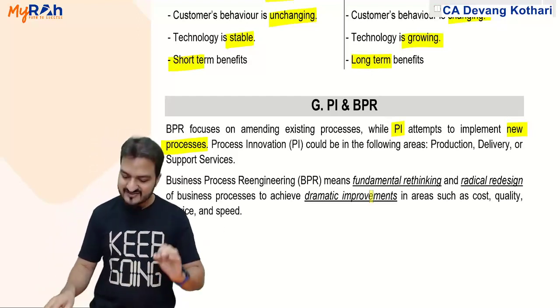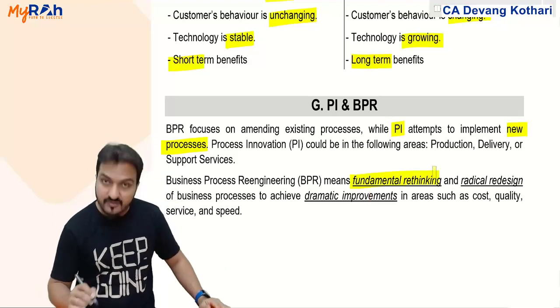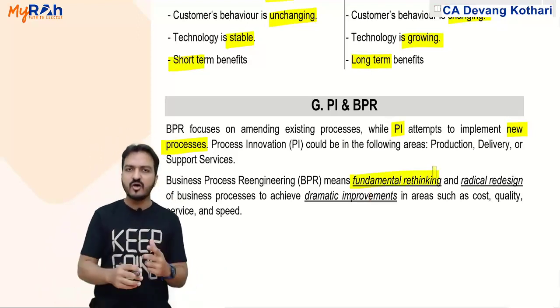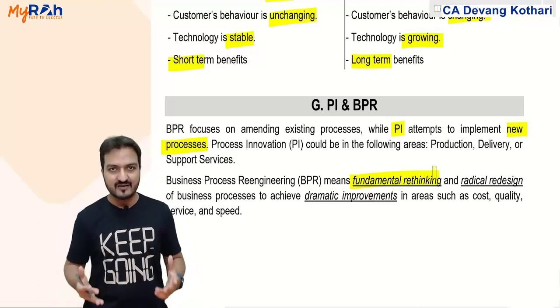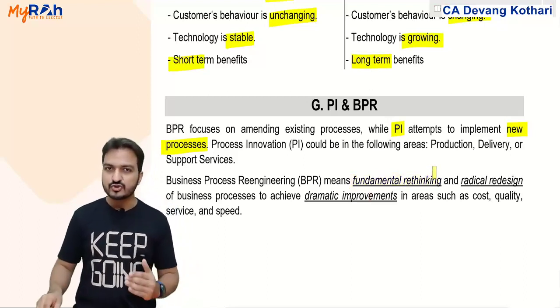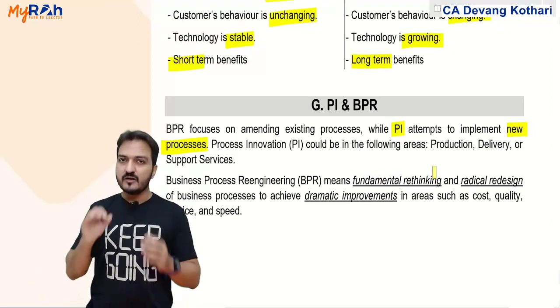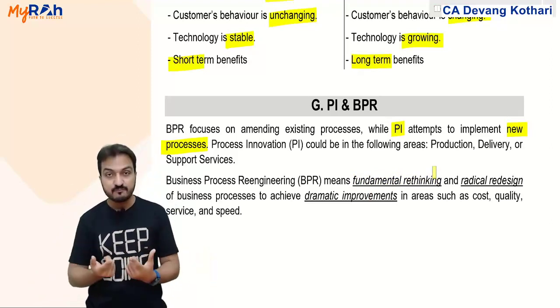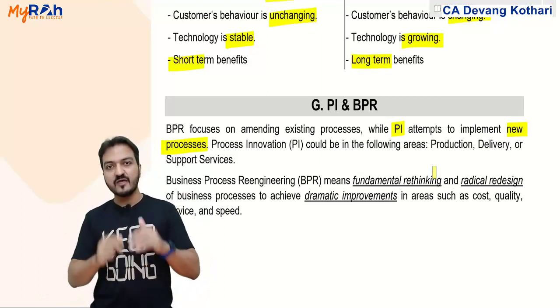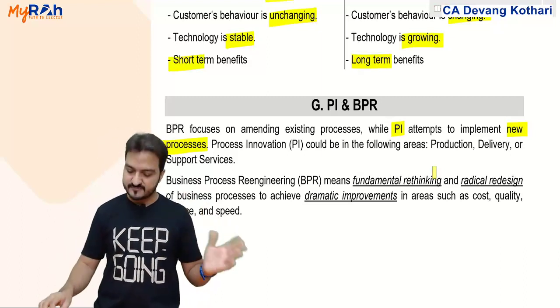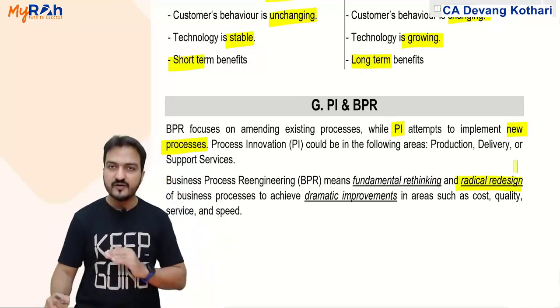Here I'll just summarize. BPR is fundamental rethinking, meaning you think of the basic fundamentals again. BPR is talking about changing the entire existing process. Now, to change the entire existing process, you need to start thinking again from the basic fundamentals. Yes, it is a radical redesign.